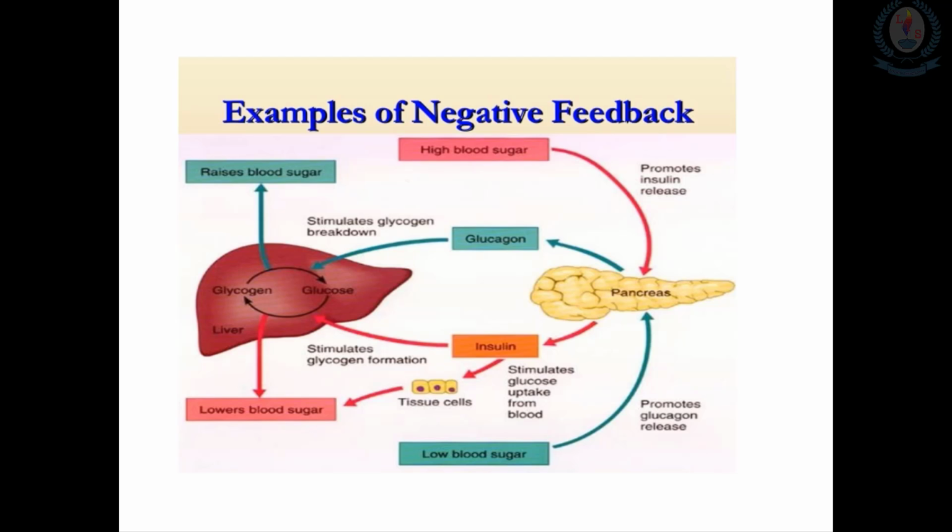So likewise there are good control mechanisms in the body when there's a high glucose level in the blood, and also when there's a low glucose level in the blood. Likewise there are so many control mechanisms, or negative feedbacks, within the body to control our body functions at a controlled level.